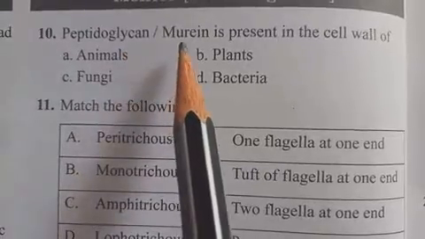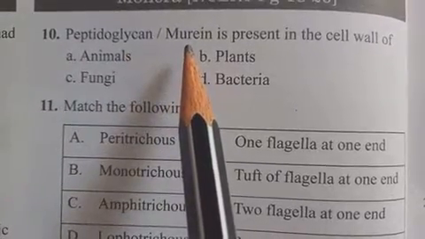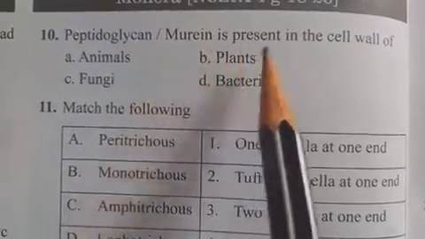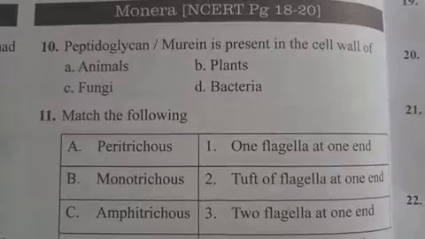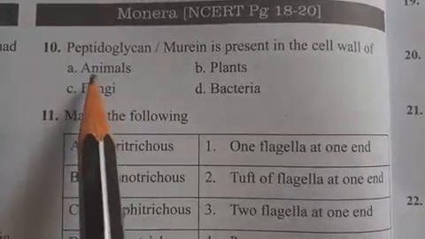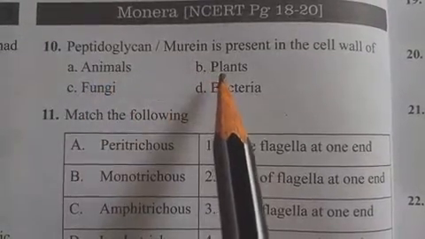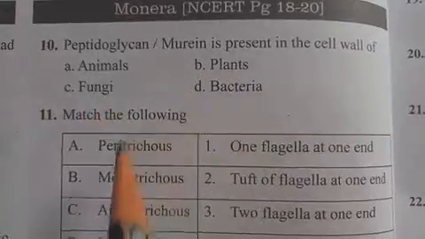Peptidoglycan or murein is present in the cell wall of, and four options are given: animals, plants, fungi, and bacteria.